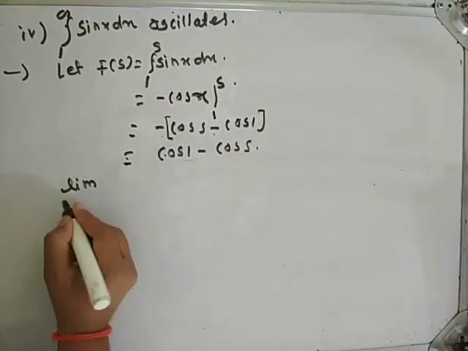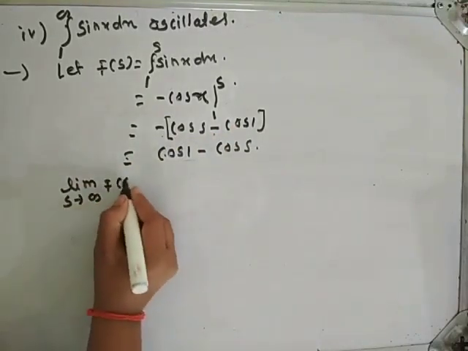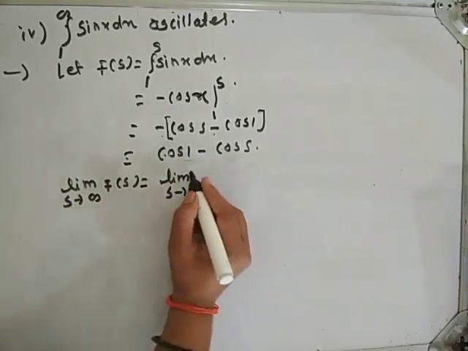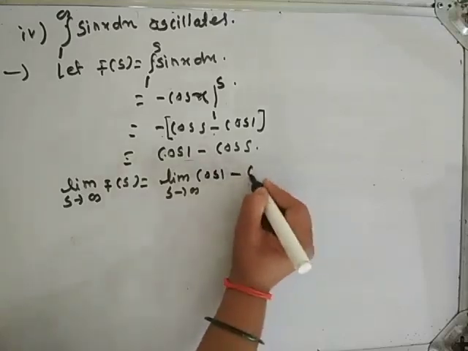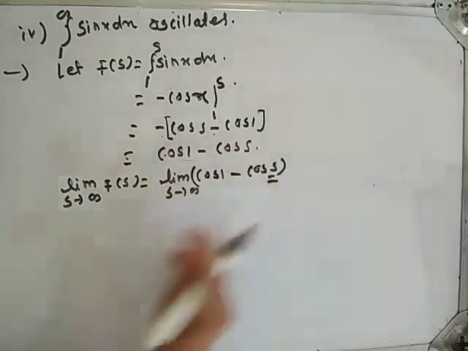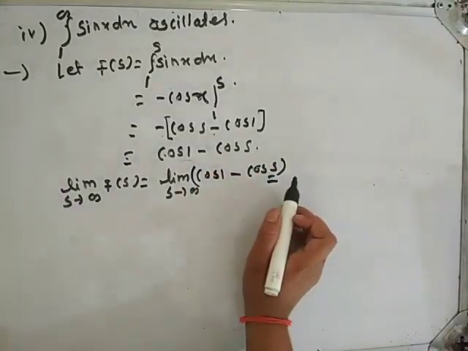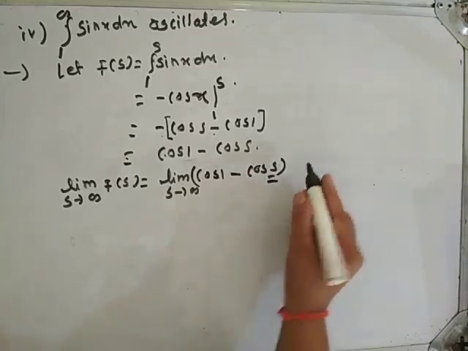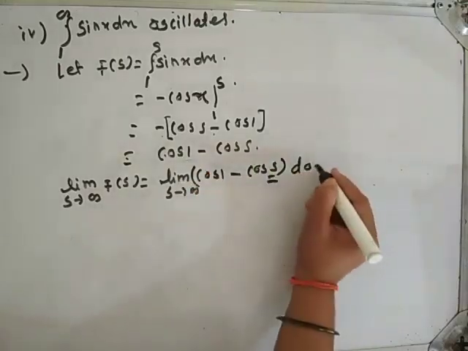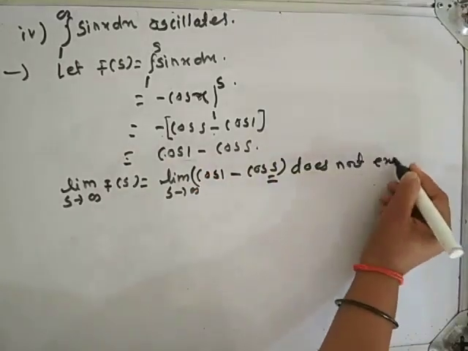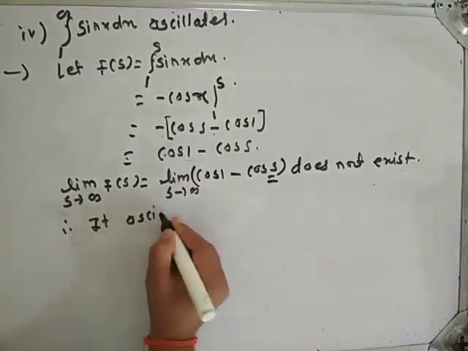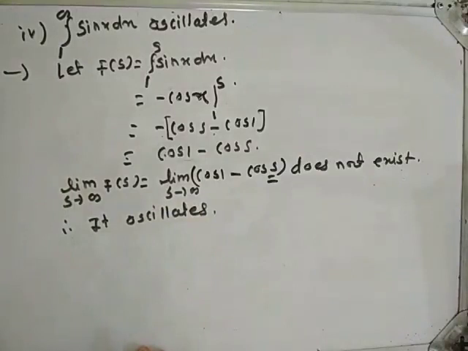Now apply the limit on both sides. Limit s tends to infinity f of s is equal to limit s tends to infinity cos 1 minus cos s. But as s tends to infinity, the limit of cos s does not exist. So this total limit does not exist. Therefore, it oscillates. Okay.